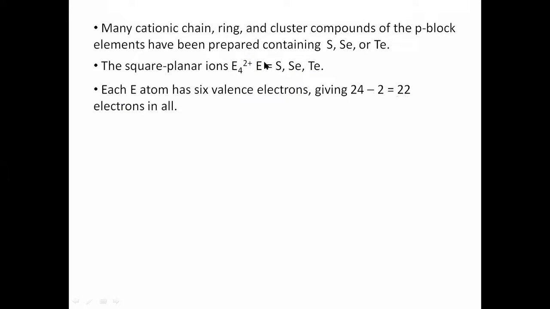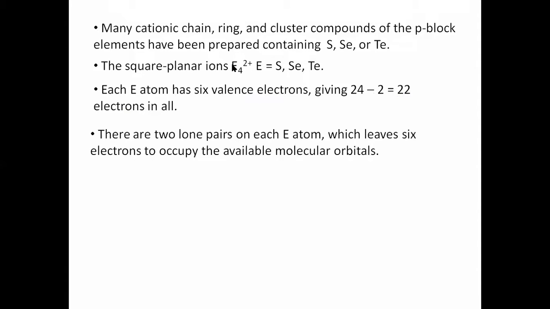Square planar ions are formed by these oxygen family elements, sulfur, selenium, and tellurium, and are represented as E4 2+. E can be sulfur, selenium, or tellurium.